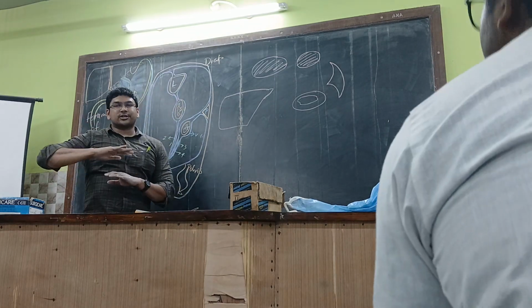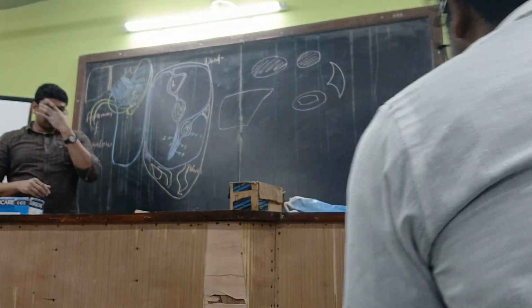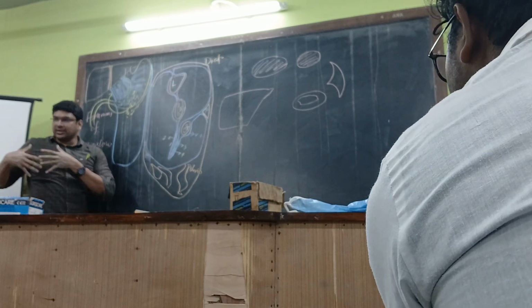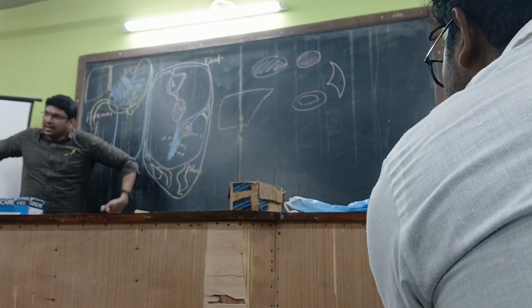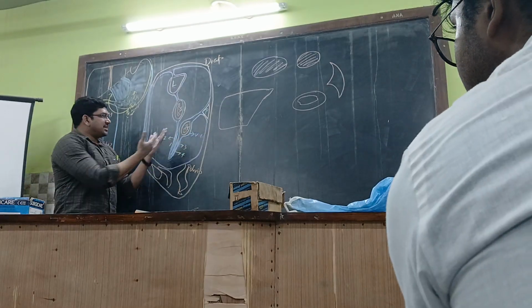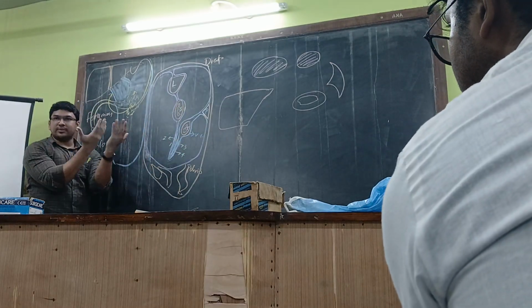Okay, let us see the cross section now. So far we have seen the sagittal section over here, how the liver, stomach, transverse colon, and the pancreas are connected through all these layers. Now we will see on either side how the peritoneum is going.